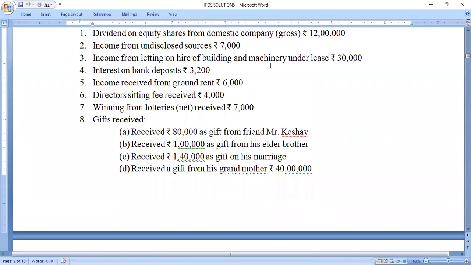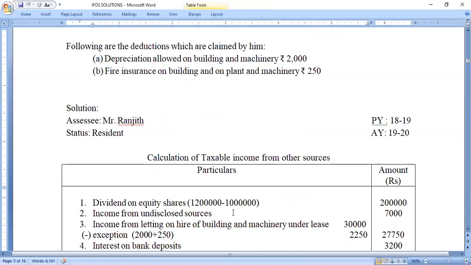So first take the income. Income from letting on hire of building and machinery under lease is rupees 30,000. From that I am going to claim the deduction of rupees 2,000 as depreciation and 250 as fire insurance on building and plant and machinery. So the total deduction amount is 2,250. So the balance amount, 27,750, will be taxable under the head income from other sources.